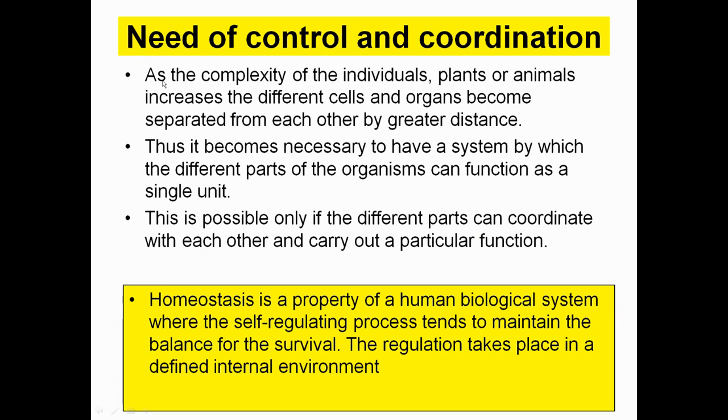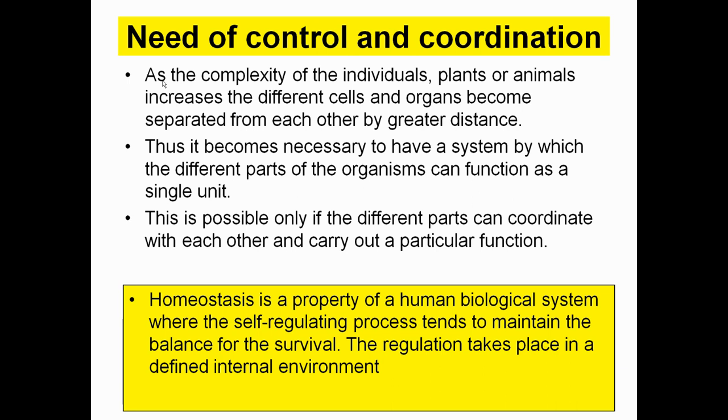So why do we need control and coordination? As you know, when the complexity in the hierarchy of the living system increases, we need various activities to be controlled as well as coordinated to achieve the highest specialization. It becomes necessary to have a system by which the different parts of the organism can function as a single unit. So various parts are going to be coordinated with each other to perform a particular function.